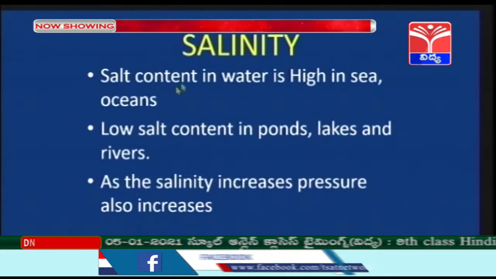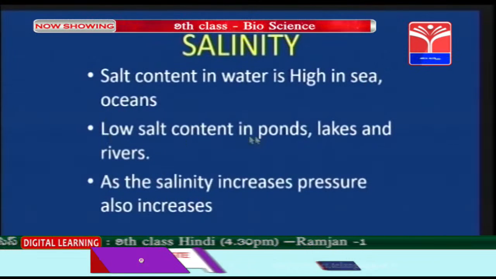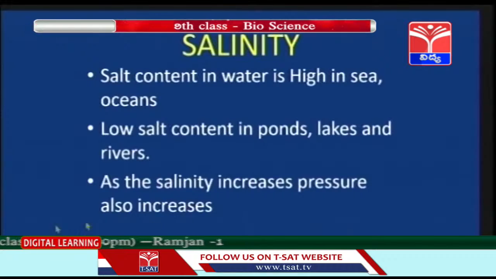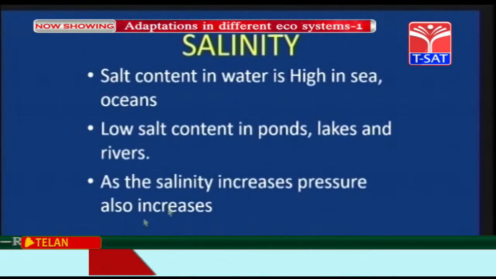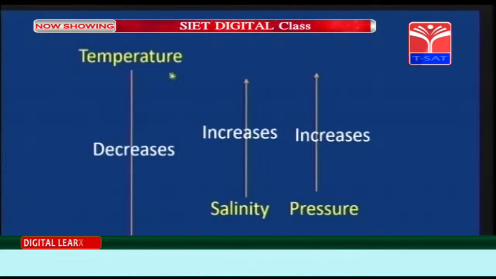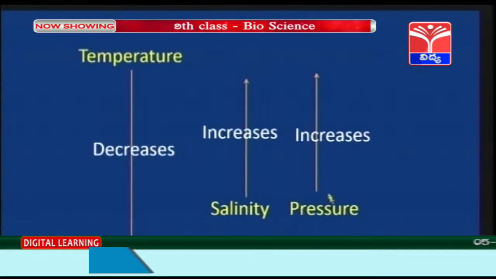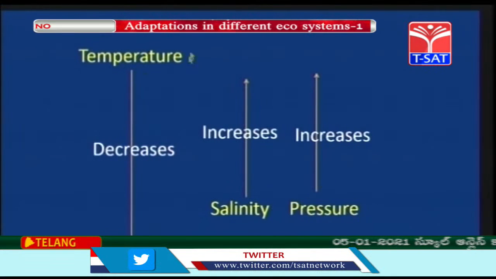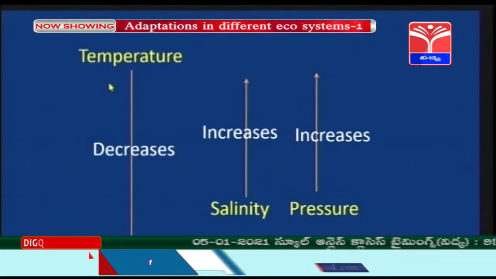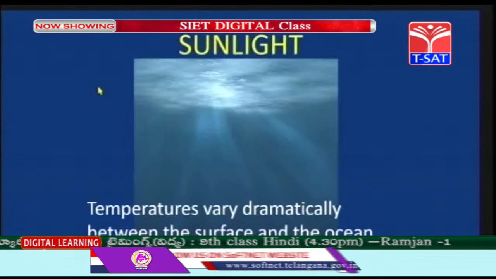Salinity, the salt content in water, is high in seas and oceans. Low salt content in ponds, lakes and rivers. As the salinity increases, pressure also increases. Children, you can see here temperature decreases, salinity increases and the pressure also increases. So temperature is very prominent. Temperature depends on the penetration of sunlight.